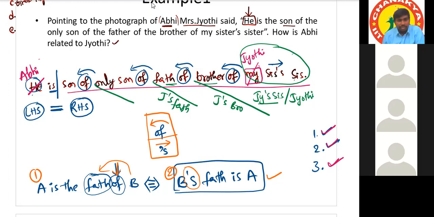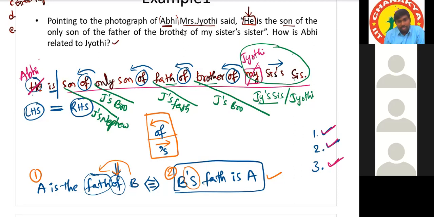Because Jyoti may be female. Nephew, sir? No, only son of Jyoti's father, not Jyoti's brother. Yes, Jyoti's brother. Because Jyoti is a female, it cannot be herself. So that's why the only possibility is brother. Sir, the answer is nephew. Yes, sir. I mean, the answer is nephew, sir. Okay. So son of Jyoti's brother. How is the son related to Jyoti? Nephew. So Jyoti's nephew.